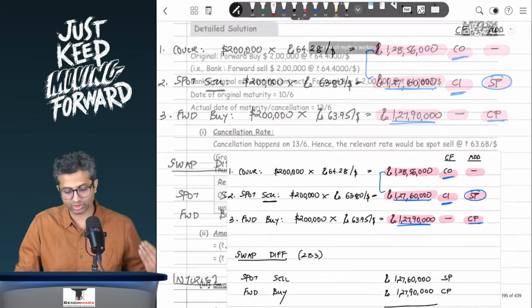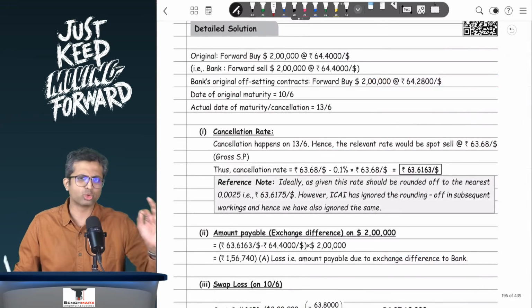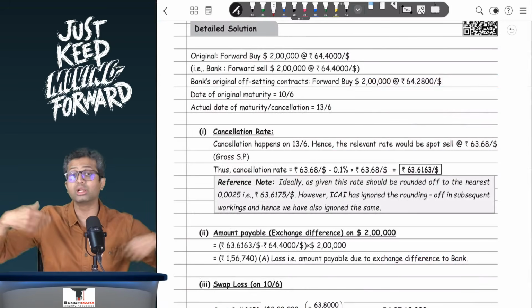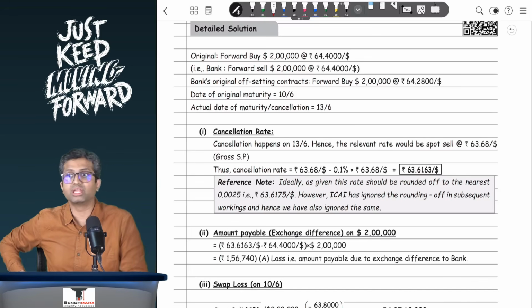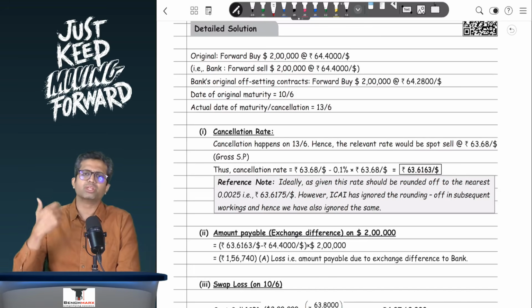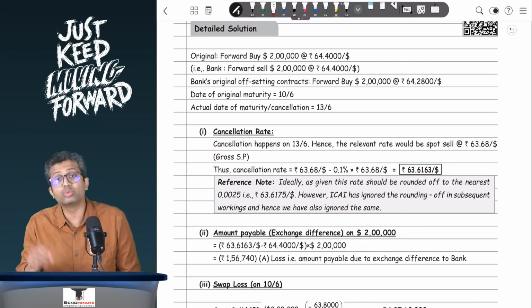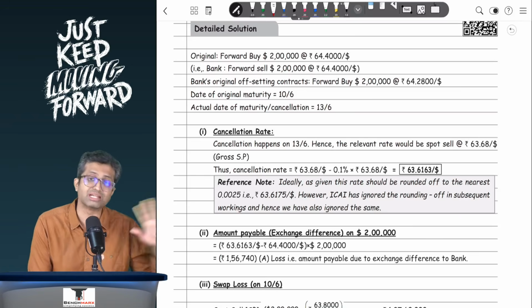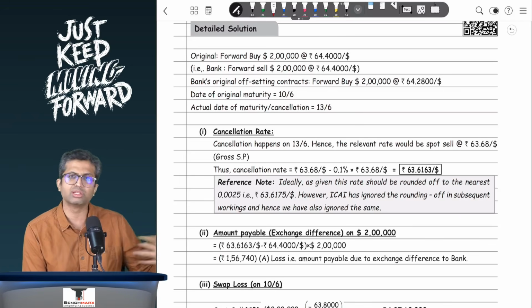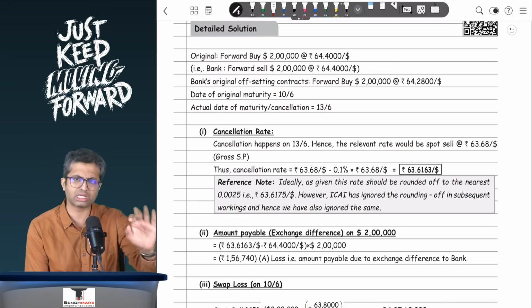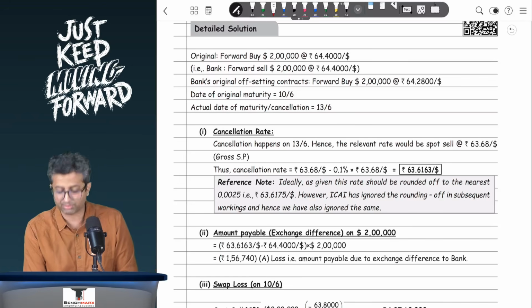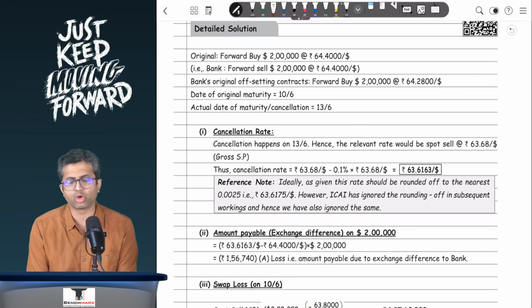In case there was only cancellation, then the total 1,86,835 you pay and the contract gets settled. Sometimes you might even say that there is an execution. That means they want to do the deal. In that case, you will again do the deal at the spot rate on 13th of June because your original contract stands cancelled. A question might always arise, then why are we having those 3 days? It is just that during those 3 days, there will be no legal proceedings that will be initiated, for example, by the banker on account of this transaction.